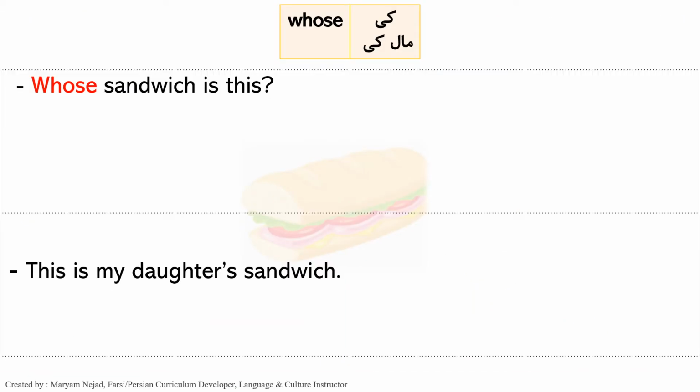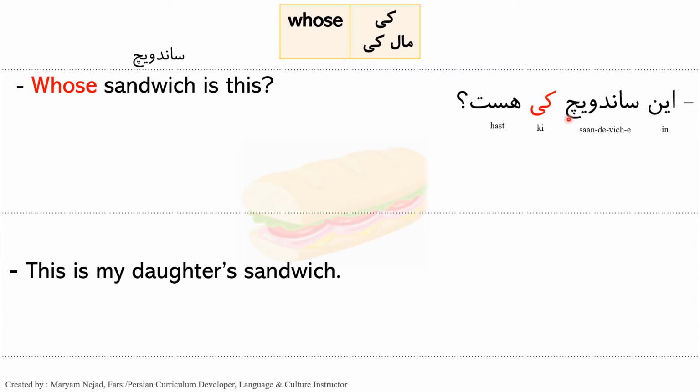Let's go over another example. So here we want to say whose sandwich is this? So sandwich is the same word in Farsi, but the pronunciation is different. We say sandwich. All right, so now in order to form this question, we need to start with the subject. So this sandwich. In ساندویچ کی هست?